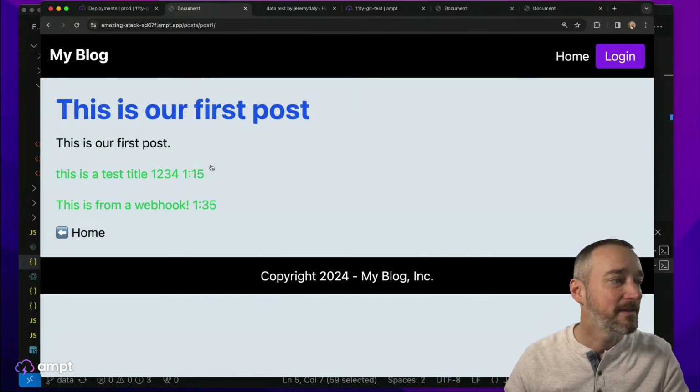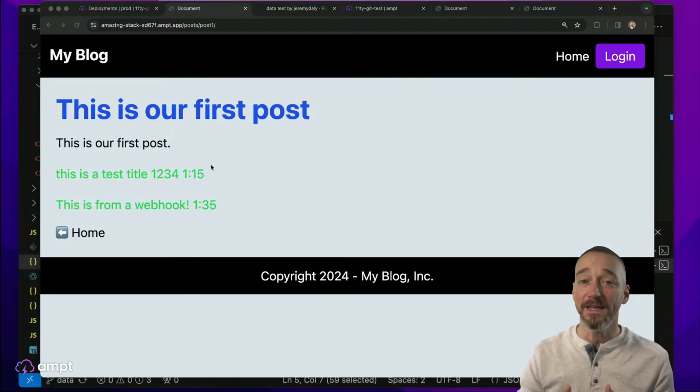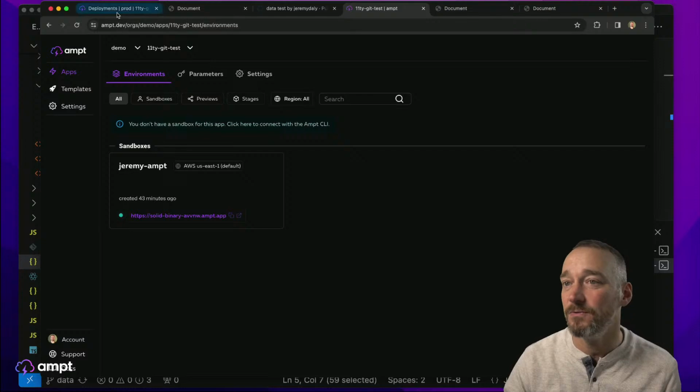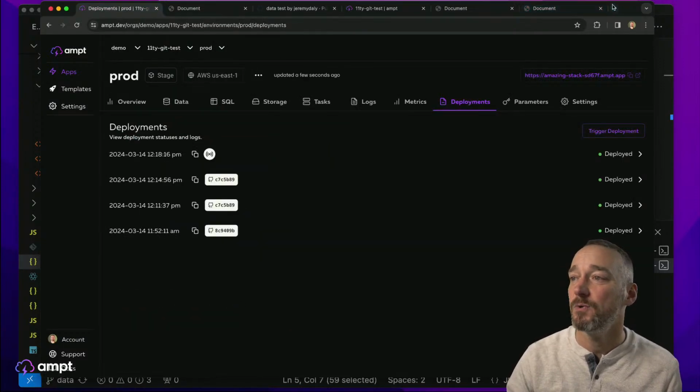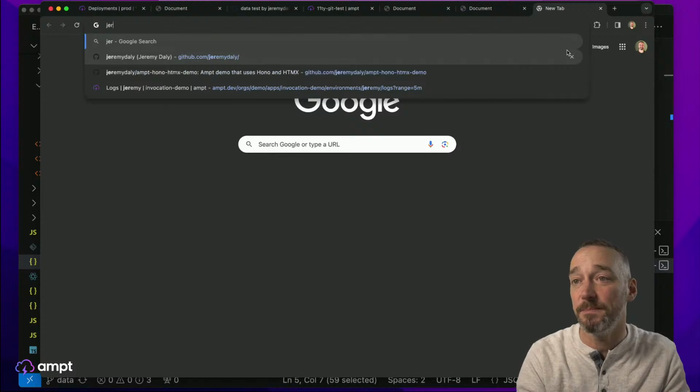Okay, so that was very long. We are way, way over time. But let me just make sure that I covered everything I wanted to cover. So I think we did. So yeah, that's Ampt. I know we went through a lot of stuff today. Very cool things that you can do with these workflows, and it is super simple.